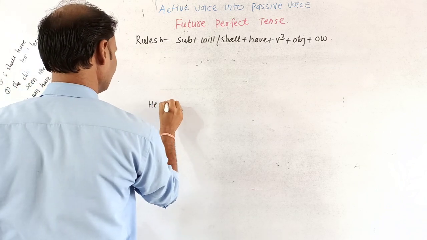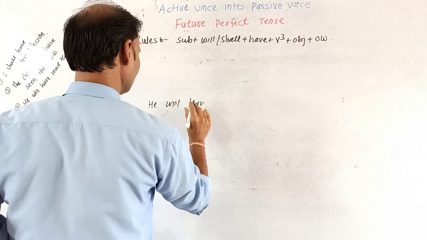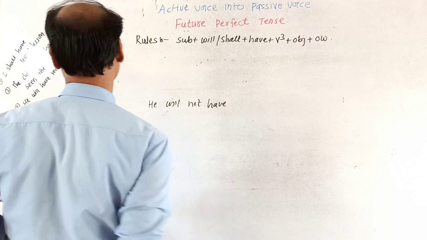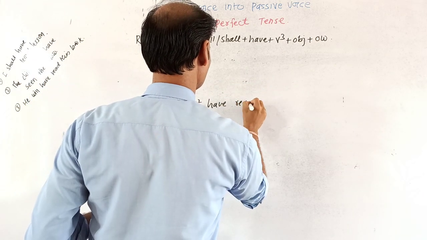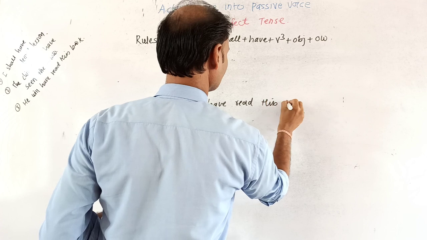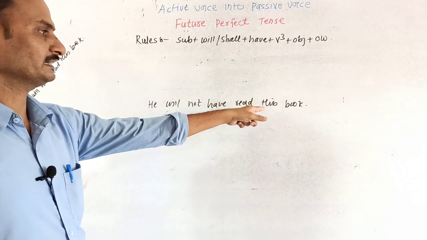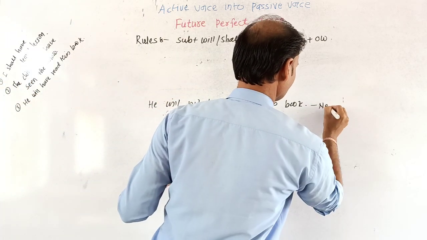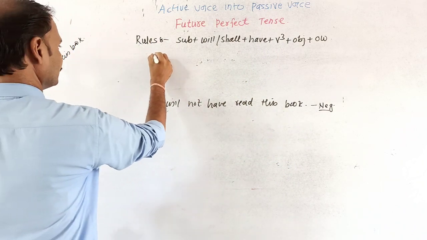He will not have read this book. Okay, "He will not have read this book." This is the negative structure for future perfect tense. So what will be the structure?